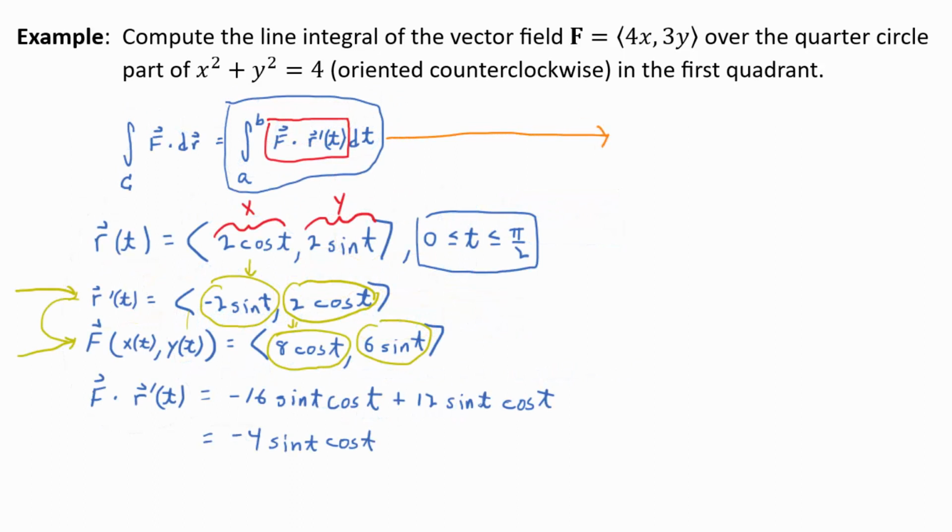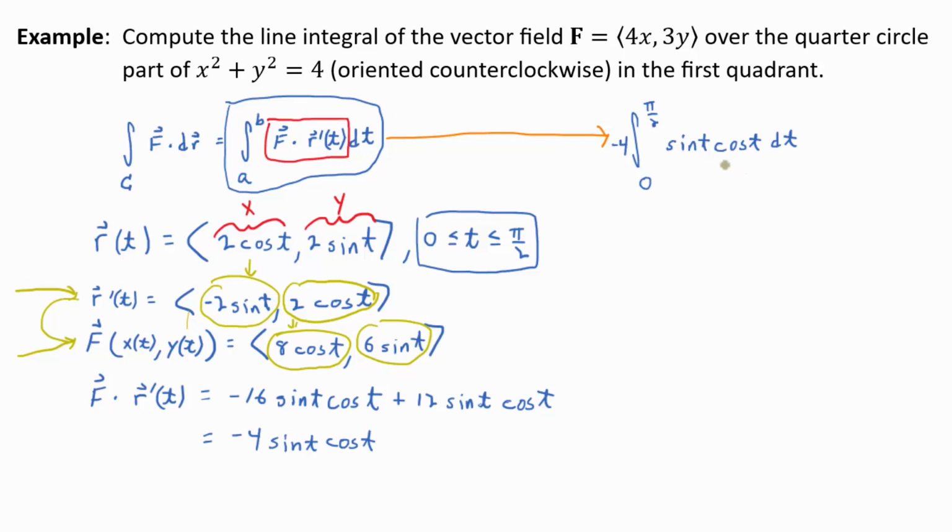This integral then becomes what? You guys tell me. The integral from 0 to pi halves. Ooh, what can I do with that 4? Kick it out. Yeah, I like that. And then sine t cosine t, we just found out, is our integrand. And then dt. Everybody good there? And then you could use a trig identity here, but that's the hard way to do it, right? Just u substitution is easiest.